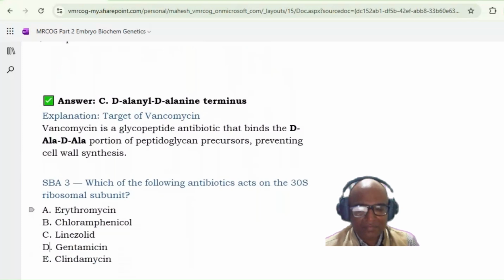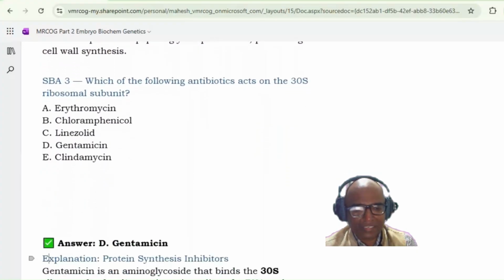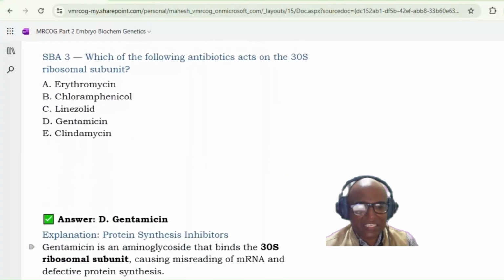Which of the following antibiotics acts on the 30S ribosomal subunit? Erythromycin, chloramphenicol, linezolid, gentamicin, clindamycin. Sir, option D, gentamicin, aminoglycoside. Yes, aminoglycoside. Gentamicin is an aminoglycoside that binds the 30S ribosomal subunit, causing misreading of the mRNA and defective protein synthesis. You should remember this, because most of the time 30S and 50S are the frequently asked questions.